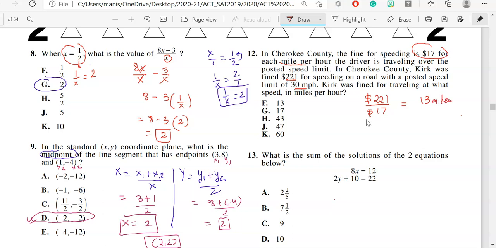So you see, $17 for each mile per hour, I divided by that. Now you can see the posted speed limit is 30. This means he paid extra for 13 miles per hour. When I add those two numbers, I end up with 43 miles per hour. This means the speed limit posted for Cherokee County at that time was 43 miles per hour on that road. So the answer is H over here.